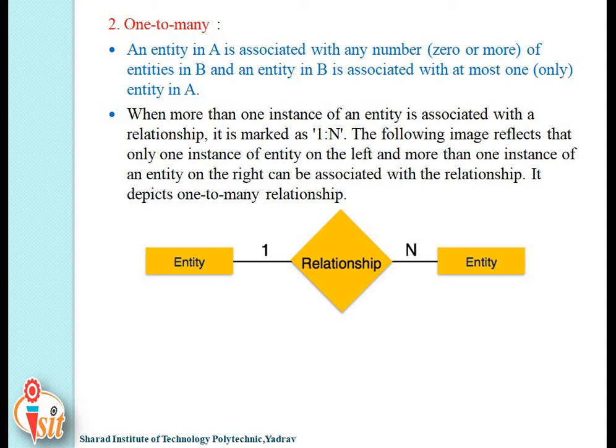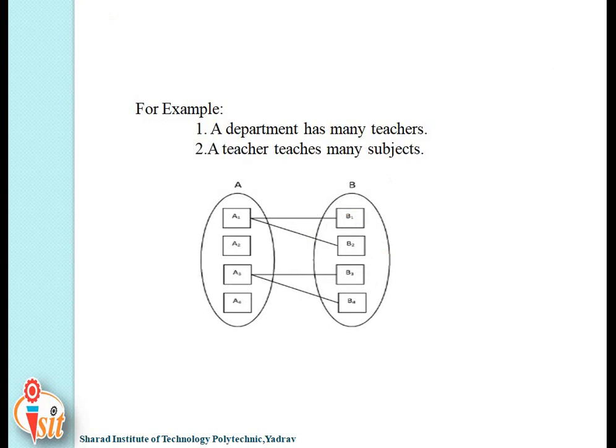As the name suggests, in entity set A it becomes one, and in entity set B it becomes many. Here you can see entity set A and entity set B, where the A1 entity is connected to B1 and B2, and the A3 entity is connected to the B3 and B4 entities.